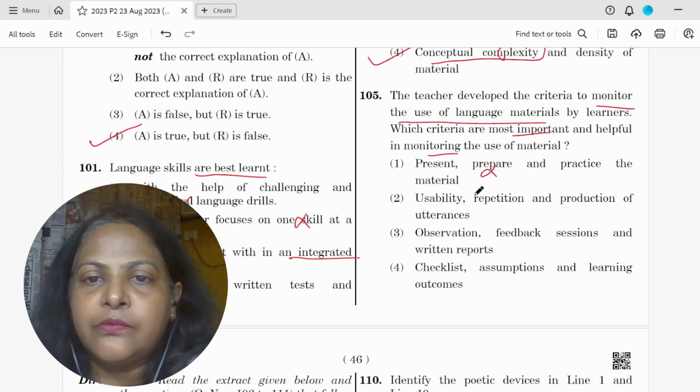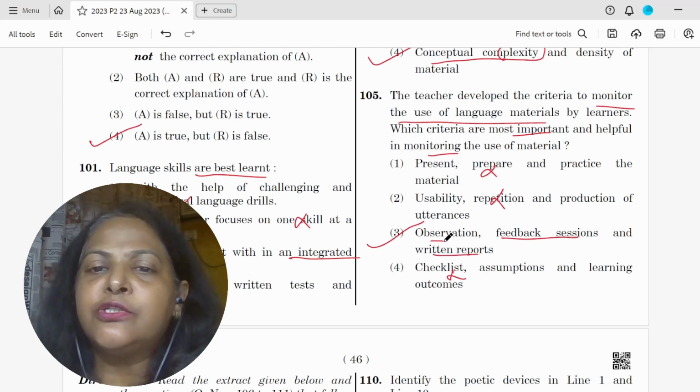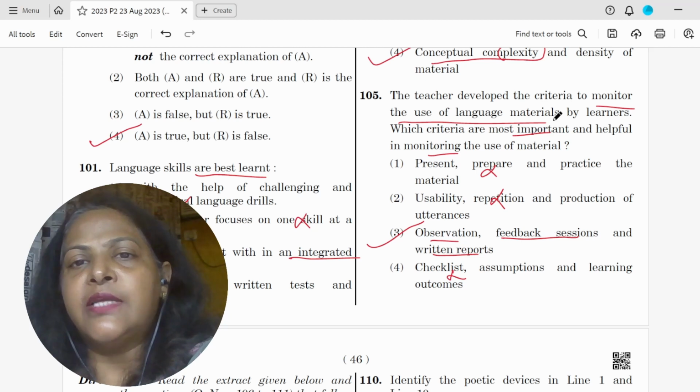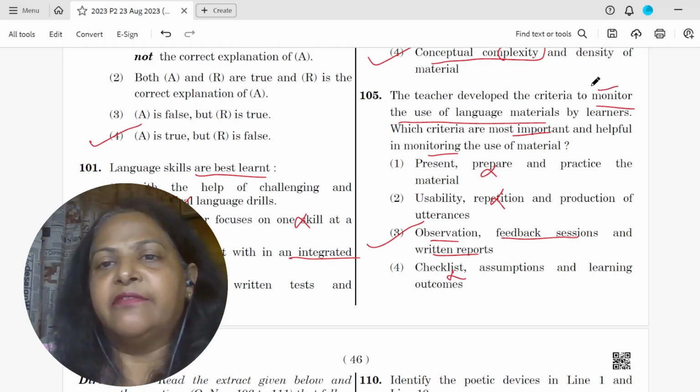Present, prepare, no. Usability, repetition, no. Checklist assumptions. So this has not been well written. Observation, feedback sessions, and written report. So the teacher should observe, be able to give feedback, and then give a written report. That is how you develop a criteria to monitor the use of language materials.